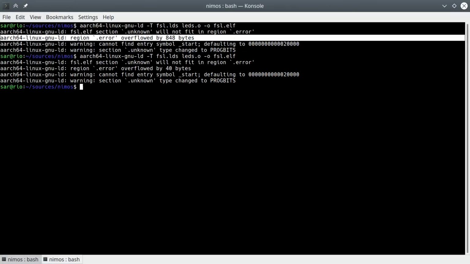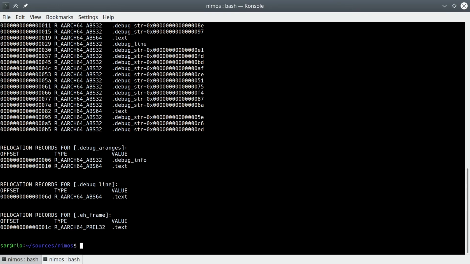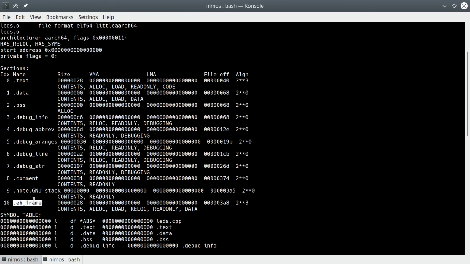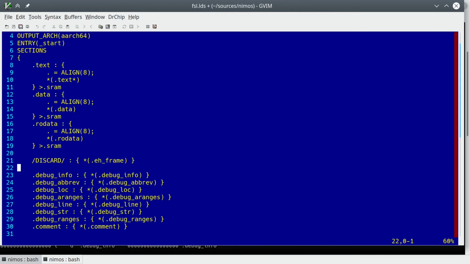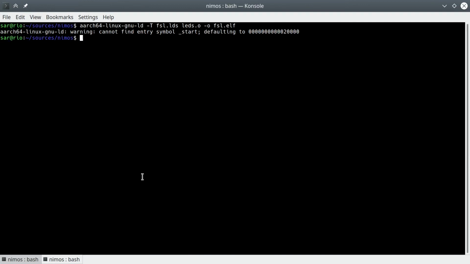One section isn't, however. EH-frame is used for exception handling. Despite our best efforts, GCC generated a section exclusively intended for exception handling. That sucks, but I found no way to make it not generate it. With a heavy heart and a sigh, we'll discard this section. And with that out of the way, linking passes and we have an ELF executable.